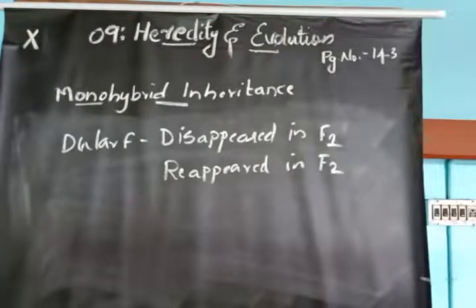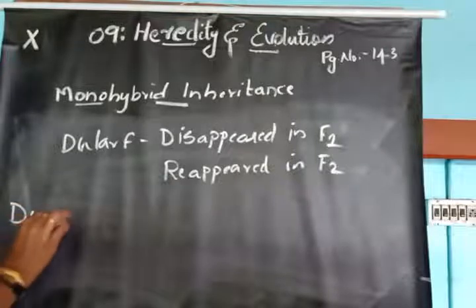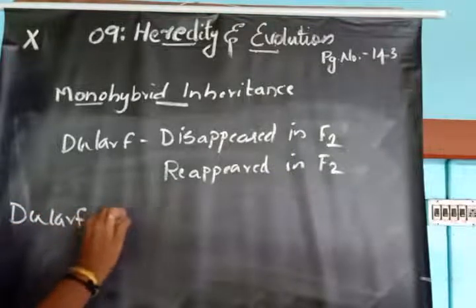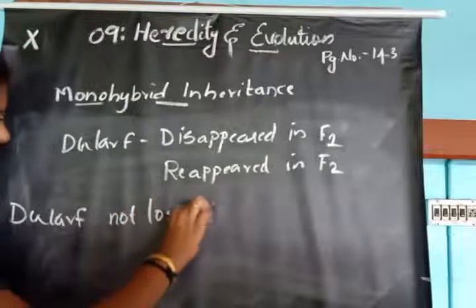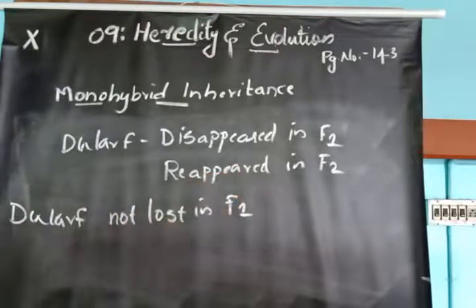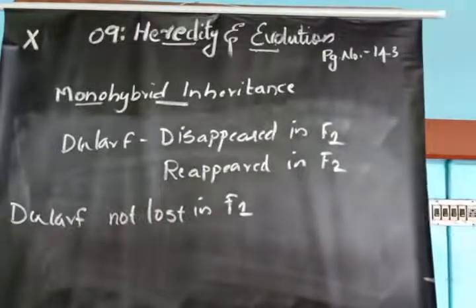So the trait dwarfness had not been lost in the first generation. We cannot say that dwarfness is lost in the F1 generation. Actually, in F1 all the plants are tall in character. So obviously we will think that the dwarfness is lost in the F1 generation, but that's not true. The dwarf is not lost in the F1 generation.